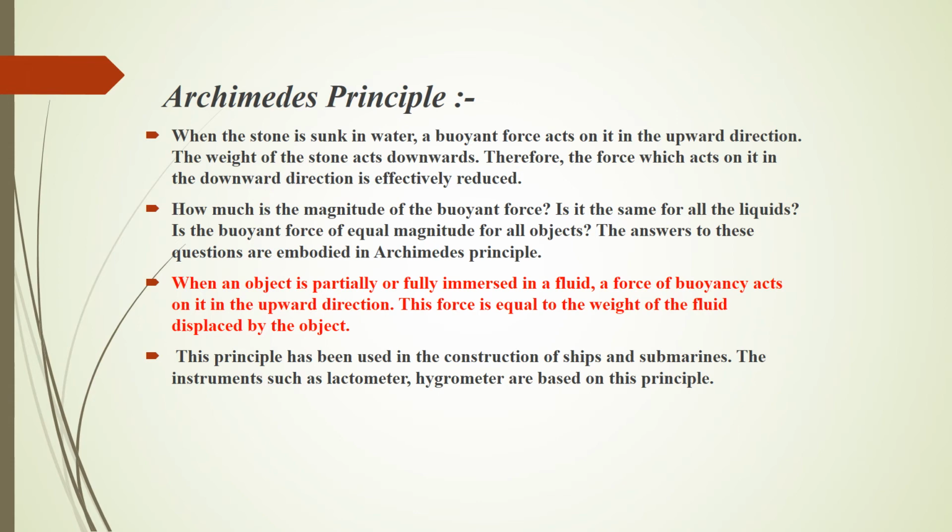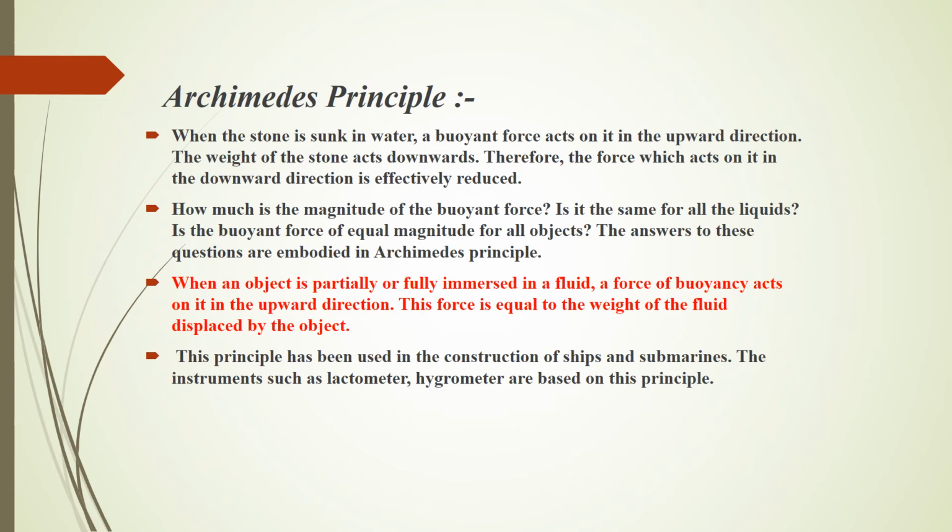How much is the magnitude of the buoyant force then? Is it the same for all the liquids? Is the buoyant force of equal magnitude for all the objects? We will get answers to all these questions in the Archimedes principle. This principle states that when an object is partially or fully immersed in a fluid, a force of buoyancy acts on it in the upward direction.